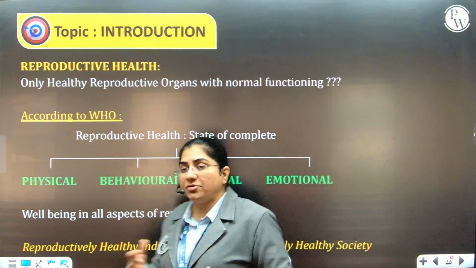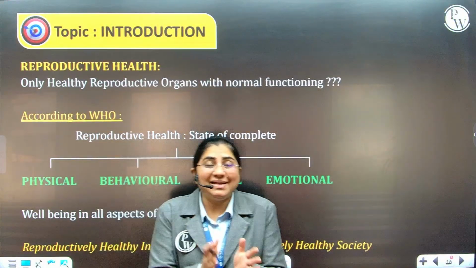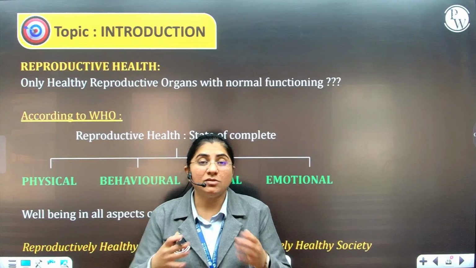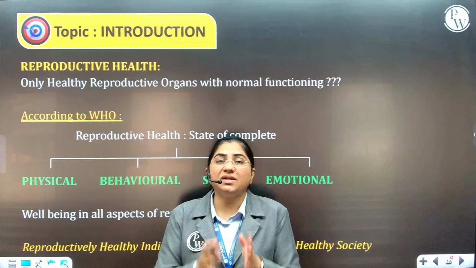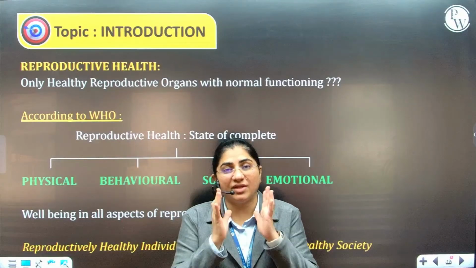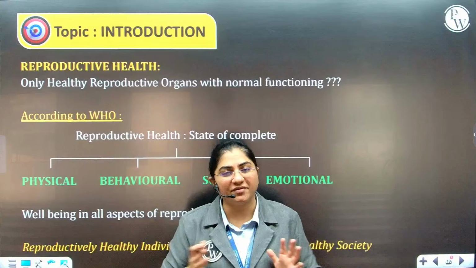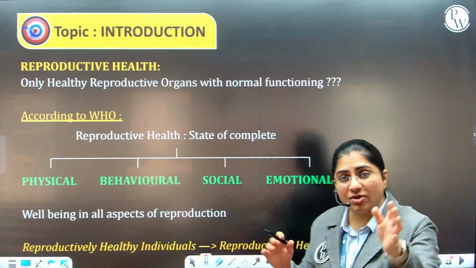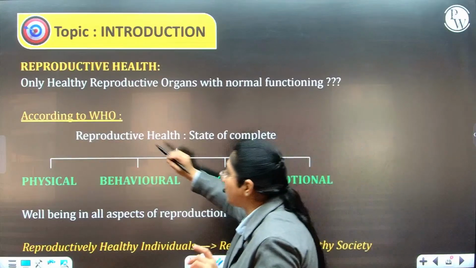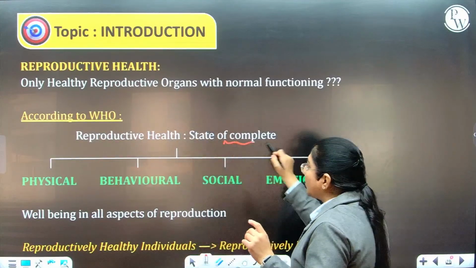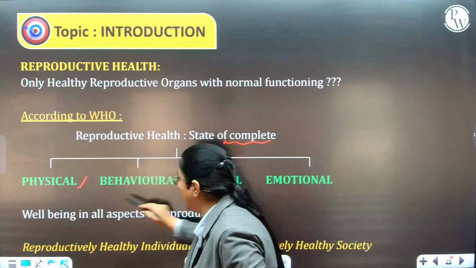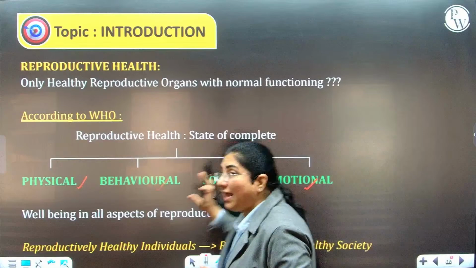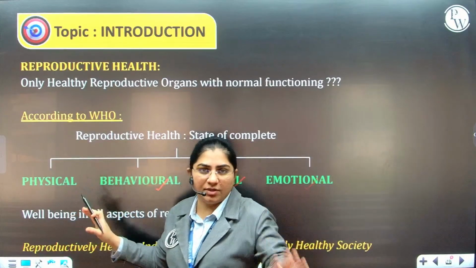With respect to reproduction, maintaining the health of the reproductive system is utmost important. Why? Not only at the personal level, but if the person is healthy reproductively, then it will lead to a reproductively healthy society. So NCERT says that WHO gave us a definition saying that reproductive health is a state of complete physical, behavioral, social and emotional well-being in all aspects of reproduction.